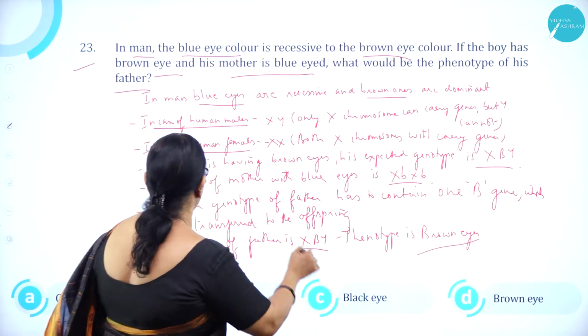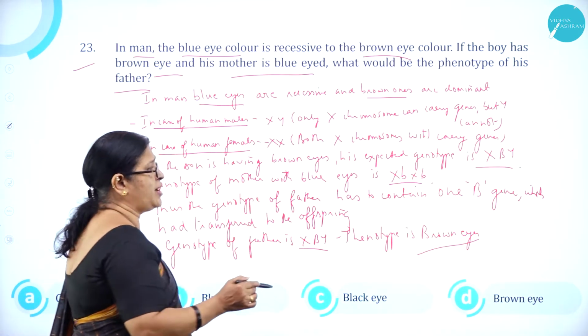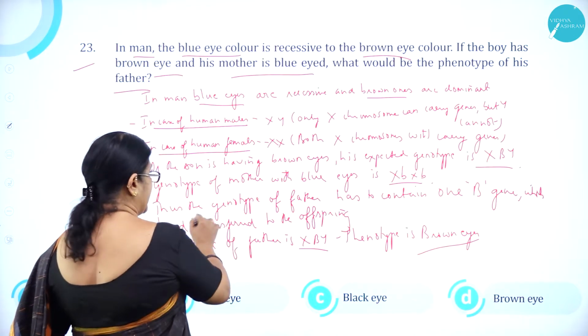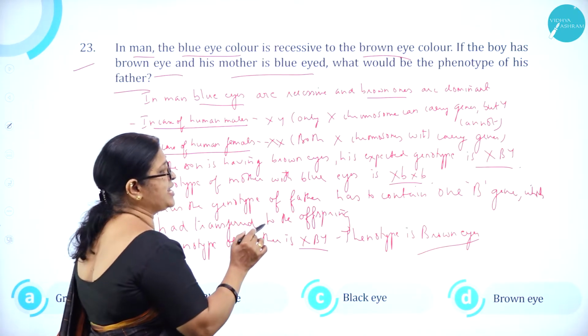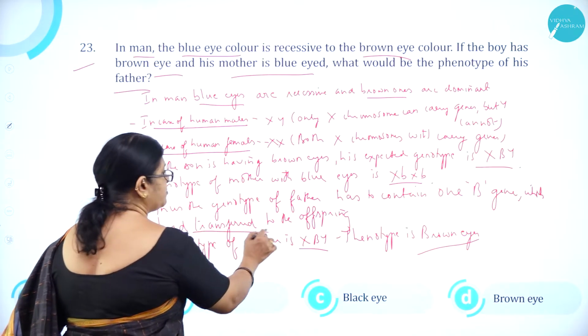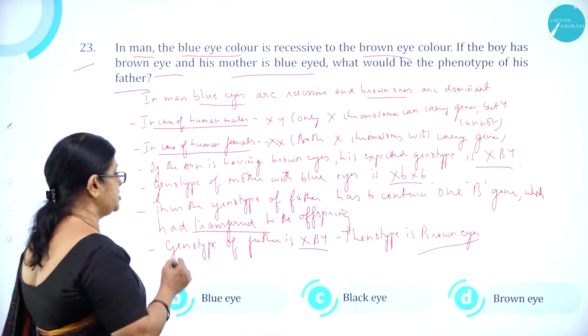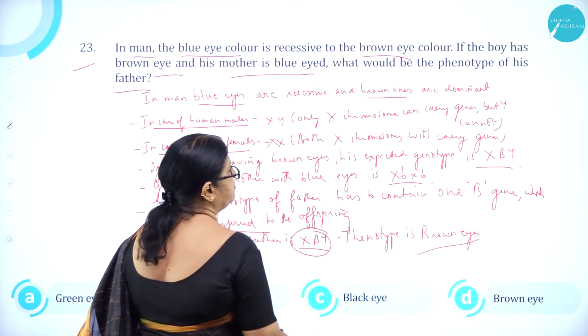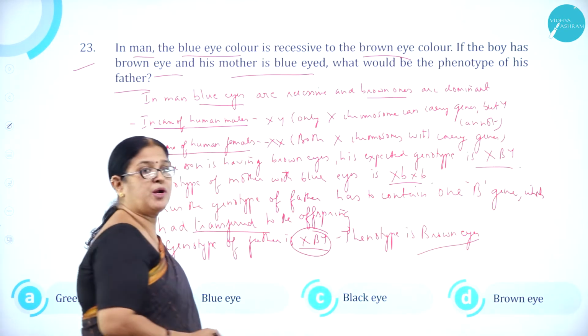Genotype of mother with blue eyes will be XbXb. Thus, the genotype of the father has to contain one B gene which was transferred to the offspring. So, genotype of the father will be what? XBY. Phenotype is brown eye.